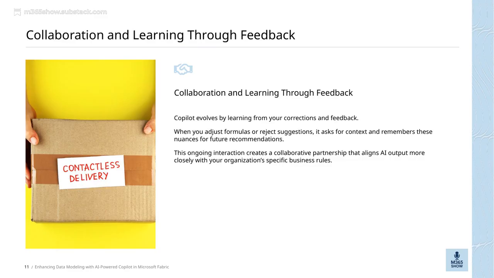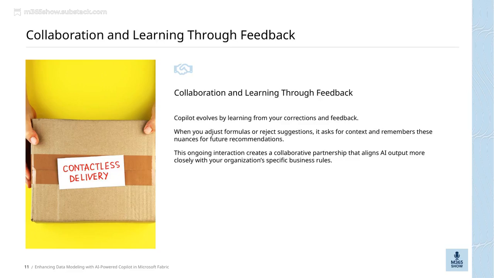Let's talk about how Copilot evolves over time through collaboration and feedback. As you work with it, it learns from your corrections and the feedback you provide. For example, when you adjust formulas or reject suggestions, Copilot asks for some context, so it understands the reasoning behind your choices. It then remembers these nuances, which helps it make better recommendations in the future. This ongoing back and forth creates a true partnership between you and the AI. It means that the suggestions become more aligned with your organization's specific business rules and needs. Ultimately, this process makes the AI smarter and more tailored to your environment, enhancing your data modeling experience through continuous learning and collaboration.